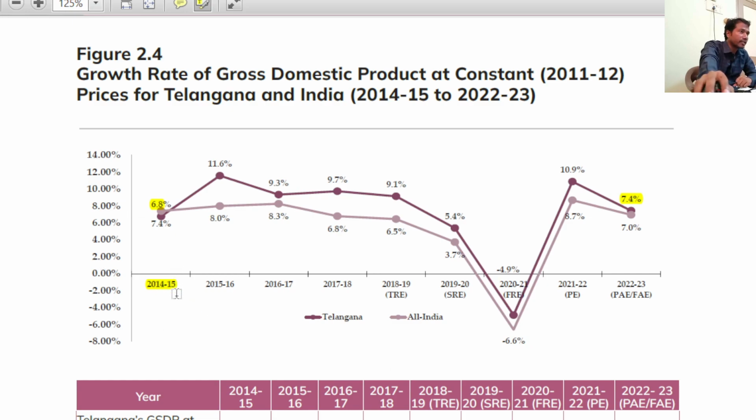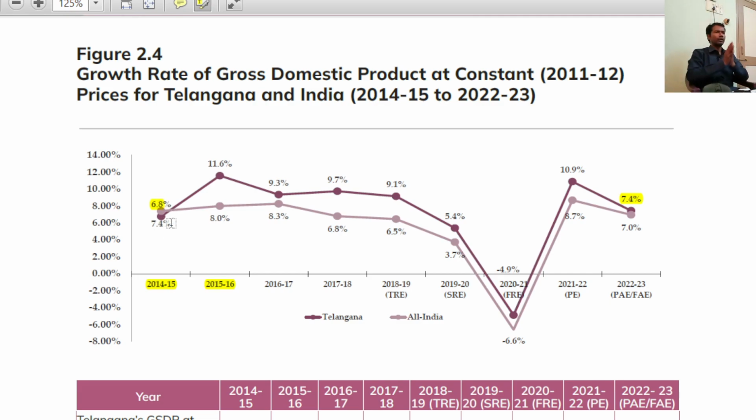Got the point, right? After one financial year, it increased to 11.6%, then 9.3, 9.7. It means what? Except 2014-15, in all the financial years, Telangana's GDP was higher than that of India with respect to constant prices. Telangana's real GDP has always been higher than that of India since 2015-16. You got the point? Since 2015-16, because in 2014-15 Telangana's GDP was low. Please remember this fact, sir.